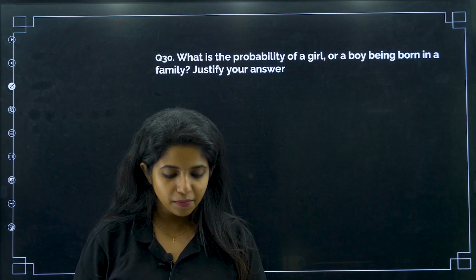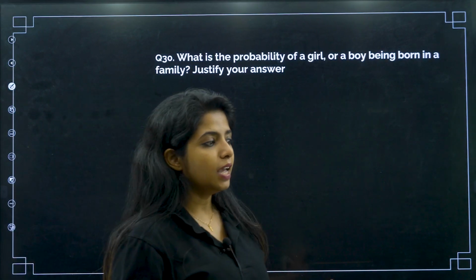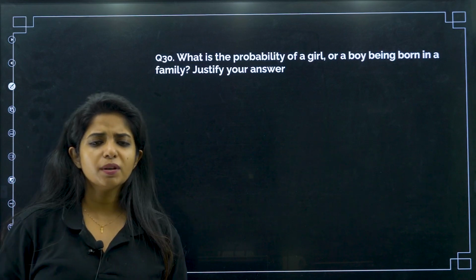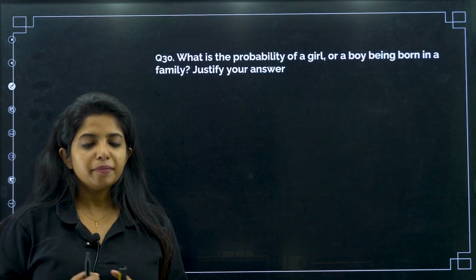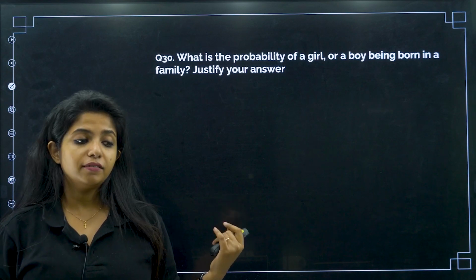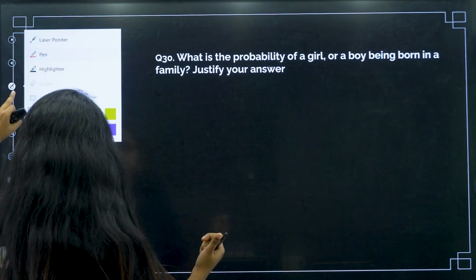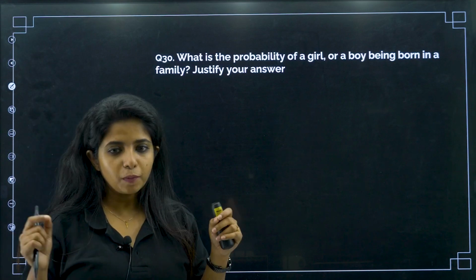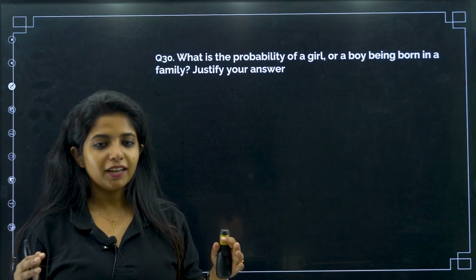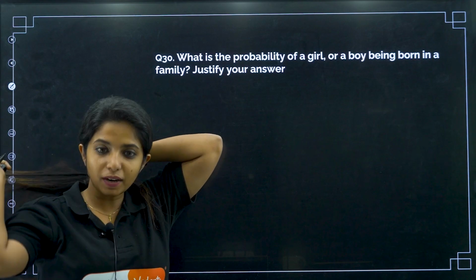I remember I always wanted a younger sibling. I have an older sibling, but I wanted a younger sibling, and I always said, Mama, baby, if it's a girl or a boy, I want a girl baby. I wanted a girl baby to be my sibling, because I wanted to do makeup and stuff, which I wanted in my younger age, not now. But yes, at that point of time I really wanted it.